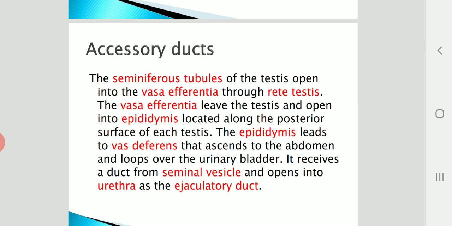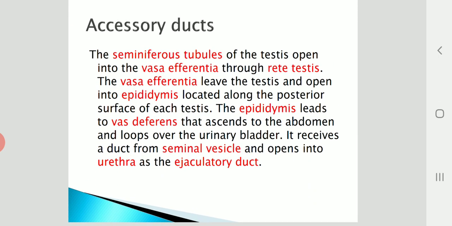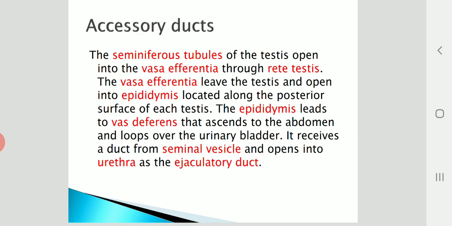The seminiferous tubules of the testis open into the vasa efferentia through the rete testis, right? The vasa efferentia leave the testis and open into the epididymis located along the posterior surface of each testis. The epididymis leads into the vas deferens that ascends to the abdomen and loops over the urinary bladder. Then it receives the duct coming from the seminal vesicle and opens into the urethra as an ejaculatory duct.